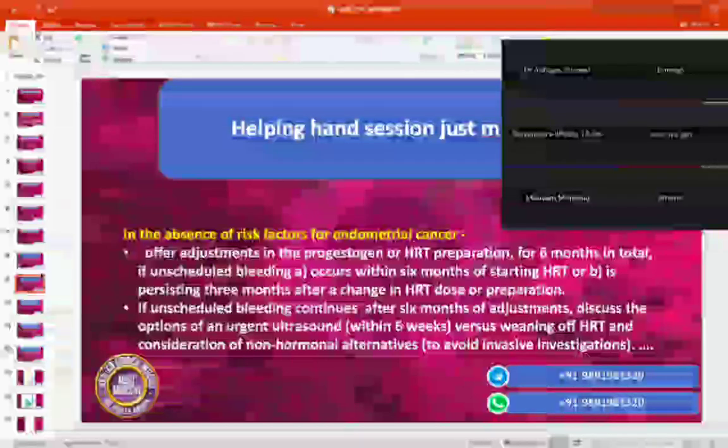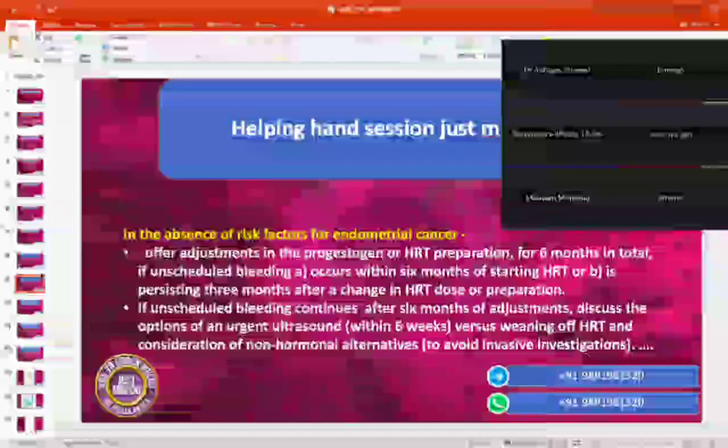After 6 months of adjustment, we'll be offering you a scan from down below to look for the thickness of the lining of the womb and proceed accordingly. That is within 6 weeks.